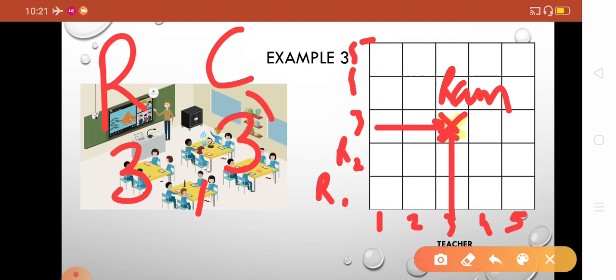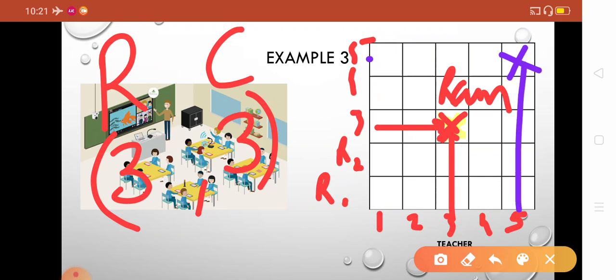In this way we can find out the position of Ram, that Ram lies in the third row and the third column. For example, you have to find out the position of Sham. Sham is seated here. So how will you find out? You have to find the number of row and the number of column. So number of row is 5 and number of column is also 5.